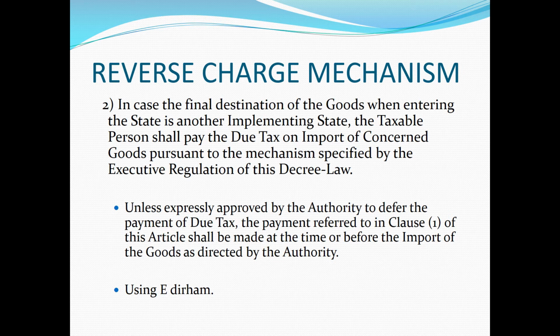That is, as per the executive regulation, unless it is expressly approved by the authority to defer the payment of due tax, the taxable person shall pay the tax at the time of or before the import of goods as directed by the authority. And same as I told before, the payment method is using Ethereum.